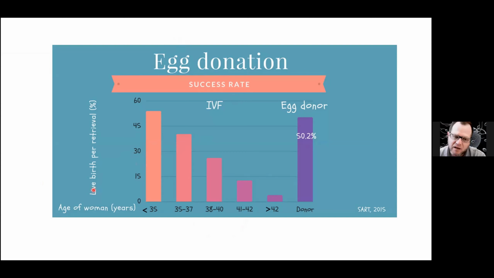If we look at live birth rates in IVF with the age of the mother, we can see a very sharp decline, but we can completely stop this decline and restore the original percentage if we use a donor egg at the age of 25. So it's not the endometrium, it's not the successive embryonic development, it's all about oocyte quality.